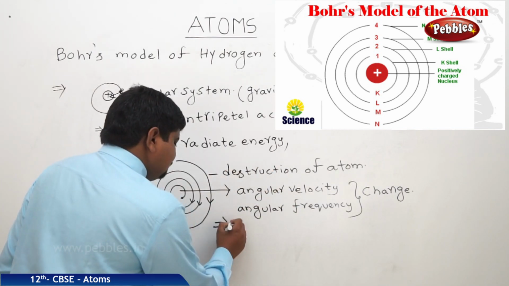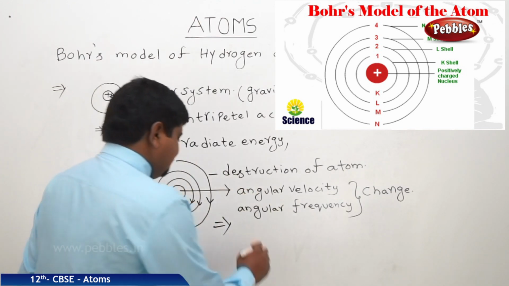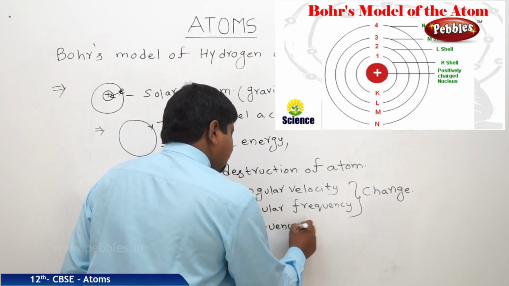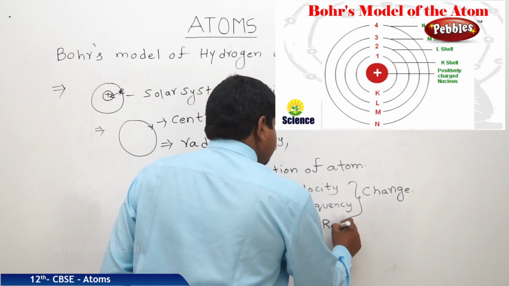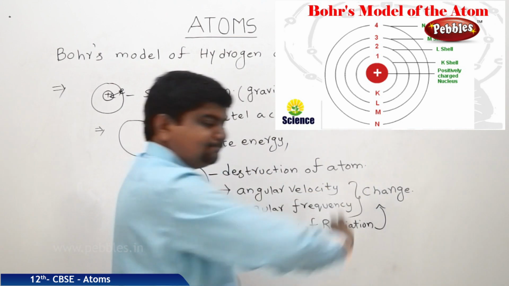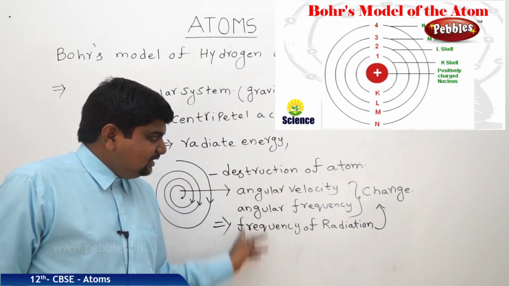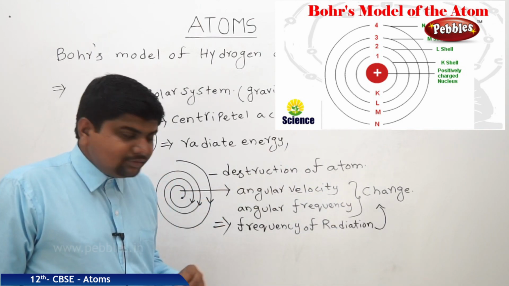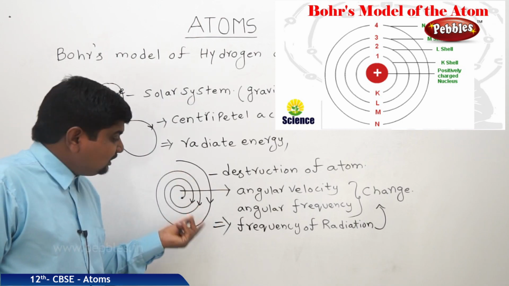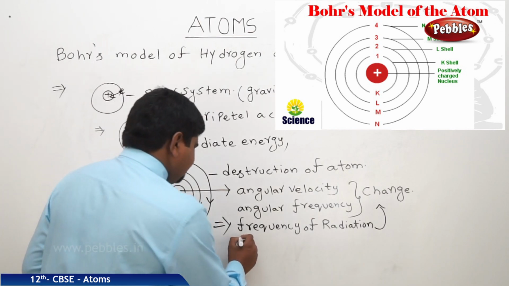Therefore, the frequency of the radiation emitted by the electron will increase or will change. This also changes, so these three are related to each other. Automatically these three will change. That means this electron which is revolving in the spiral path should give a continuous spectrum.